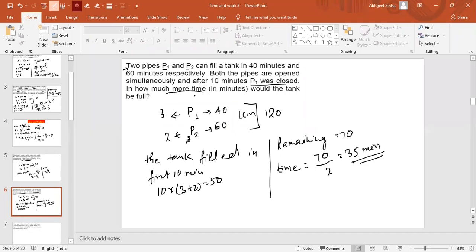It did not ask you the total time, because in case of total time, this is 35 plus 10, and the answer would be 45, right? But in case of more time, after these 10 minutes, it will require 35 more minutes to fill the tank. So the answer will be 35, and this is your correct answer, right? Is it clear to you guys?